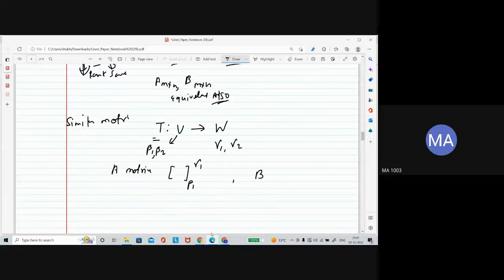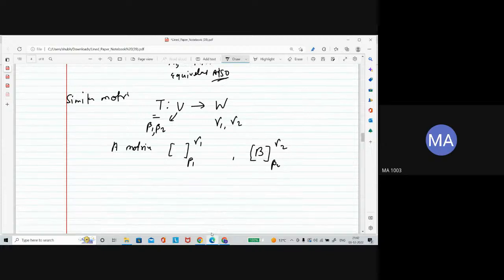If you change the order, the matrix would also change. So let's say B is the matrix representation of T with respect to beta 2 and gamma 2.